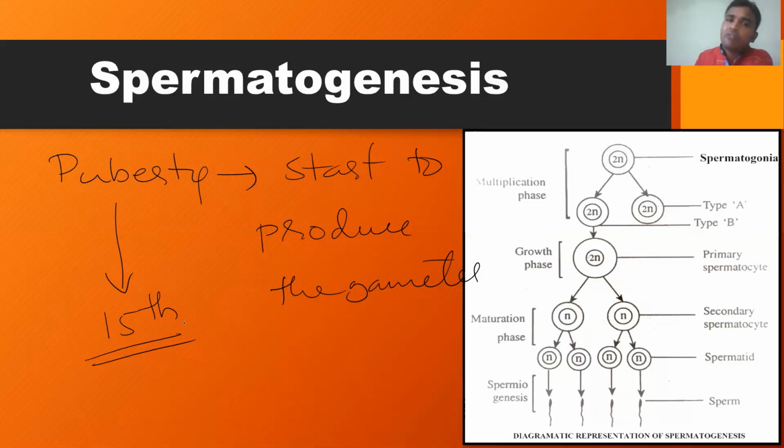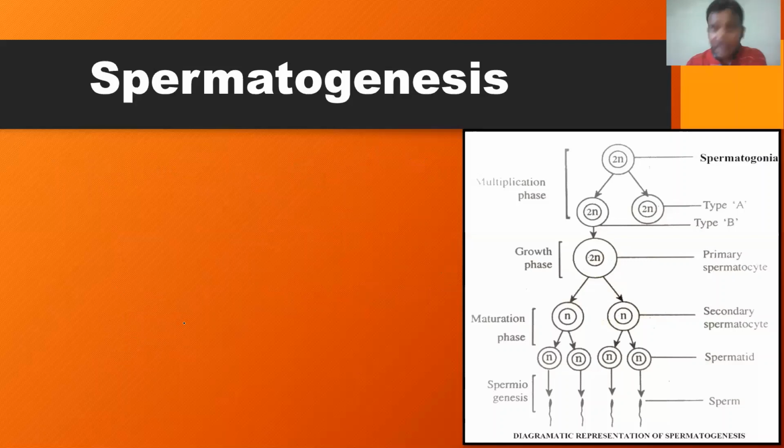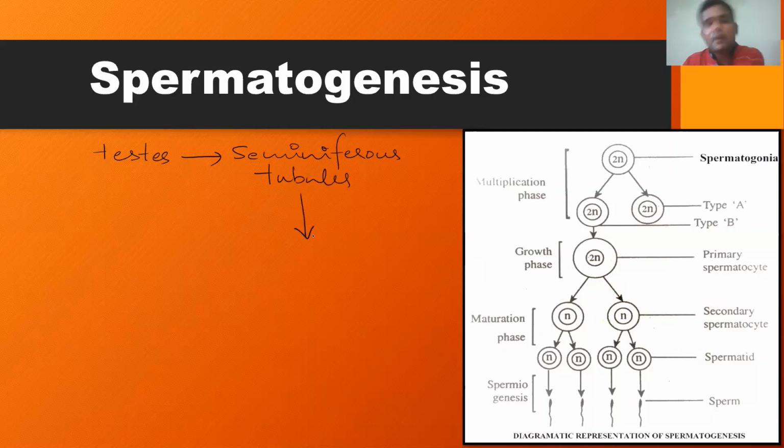So this is a very important difference between the male and female individual. I told you the beginning takes place only after attaining puberty in male individuals. So the starting point of gametogenesis is spermatogenesis, that is the male germ cells. As I mentioned earlier, the testis is the structure within which the sperms are produced. In the testis, particularly the seminiferous tubules are the structural and functional units within which the sperms are produced.